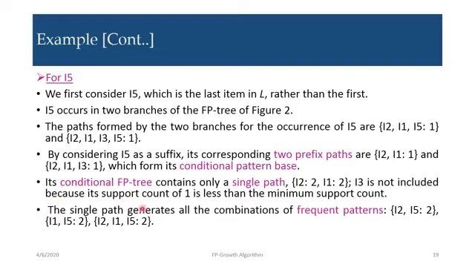So all this explanation is to represent the item set I5 in the table, which shows the values for the conditional pattern base, the values for the conditional FP tree, and all the frequent patterns generated from I5.